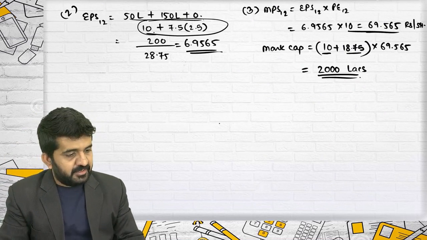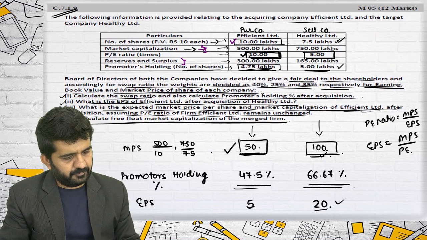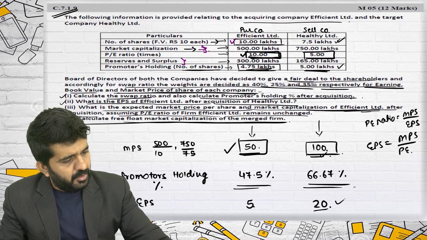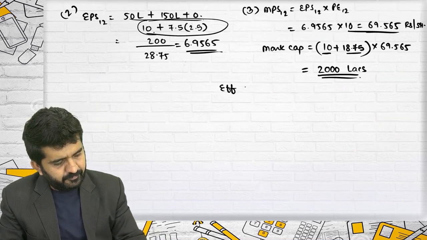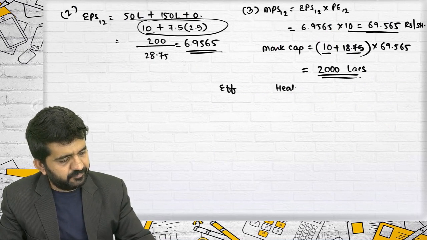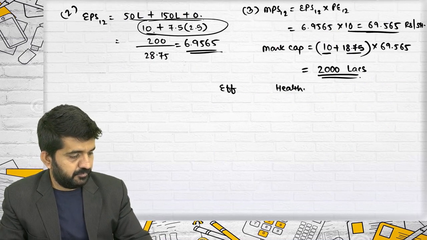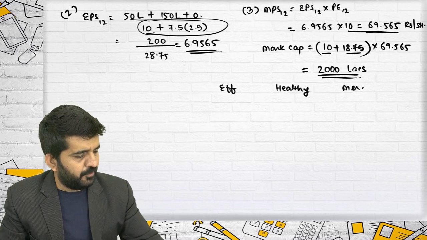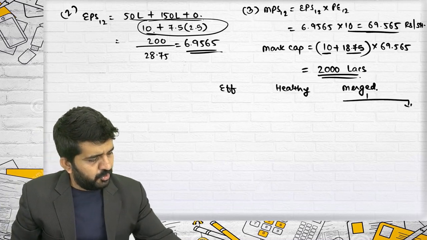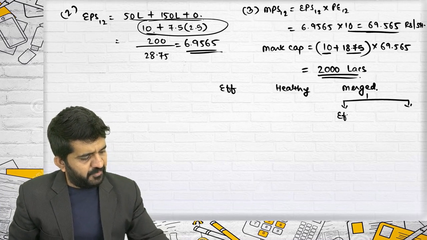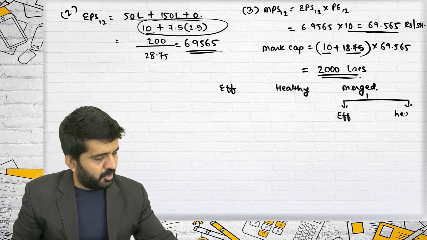This is Efficient, Healthy and the merged firm. In the merged firm also, there are shareholders of Efficient and shareholders of Healthy.